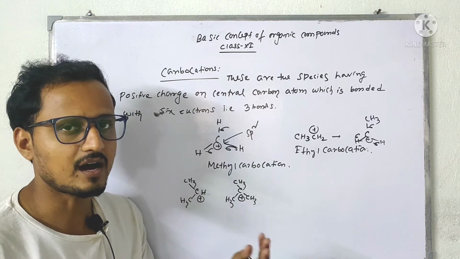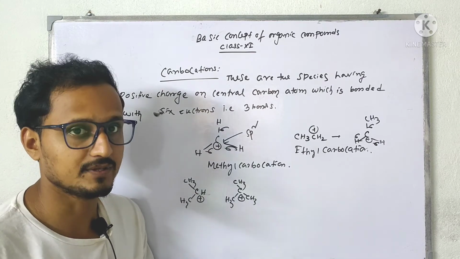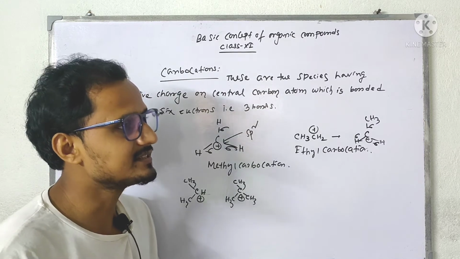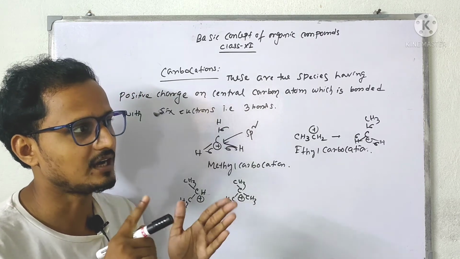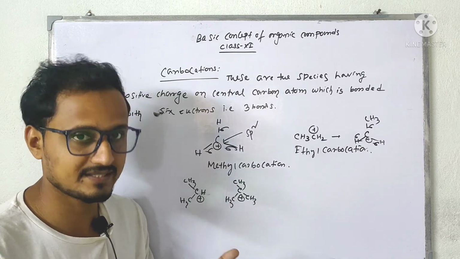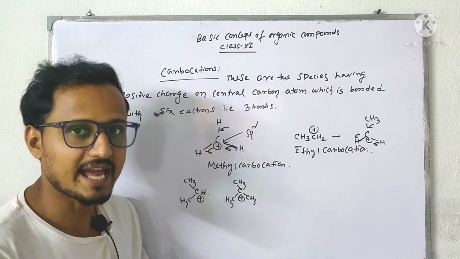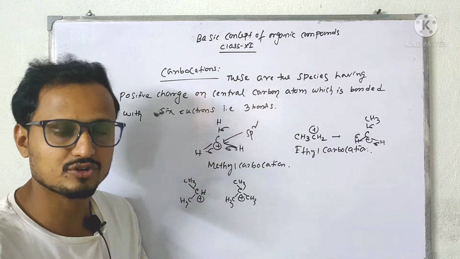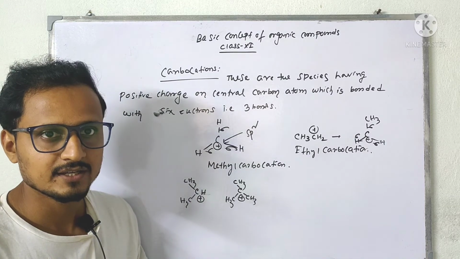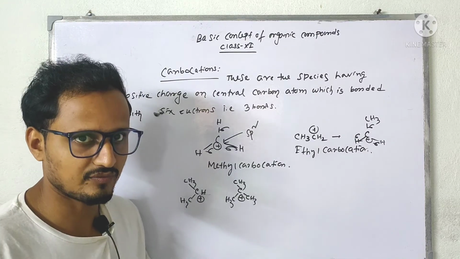As there is an unhybridized pz orbital present in the carbocation, it can accept a pair of electrons in the vacant orbital to show the octet electronic configuration.